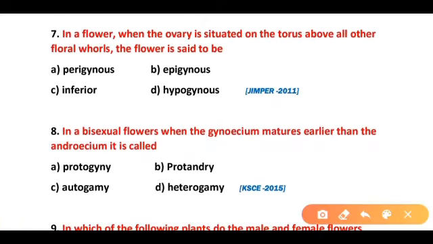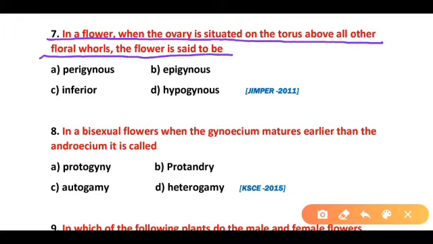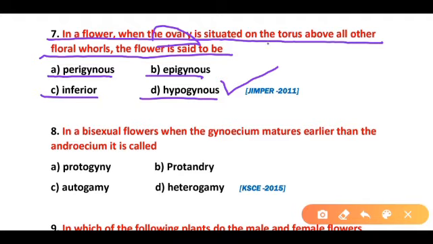Question 7. In a flower, when the ovary is situated on the torus above all other floral whorl, the flower is said to be perigynous, epigynous, inferior, hypogynous. So correct answer is option D. When the ovary is situated on the torus above all other flower whorl, then the flower is said to be hypogynous.